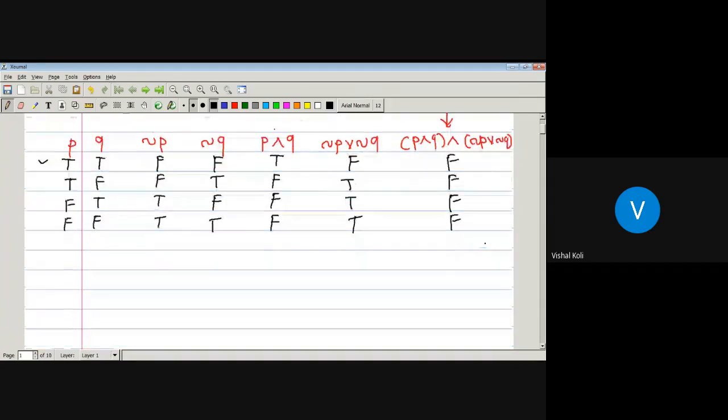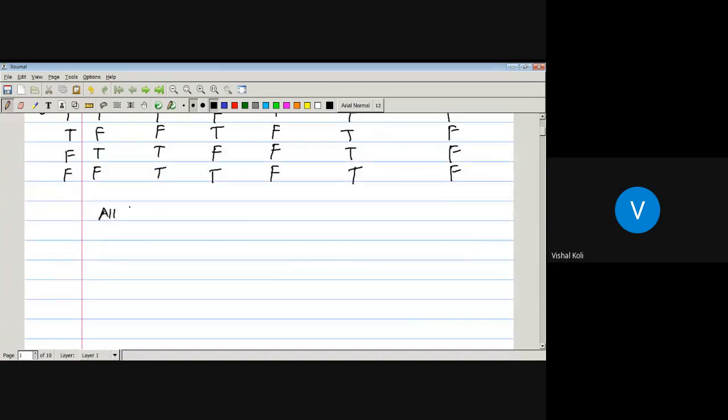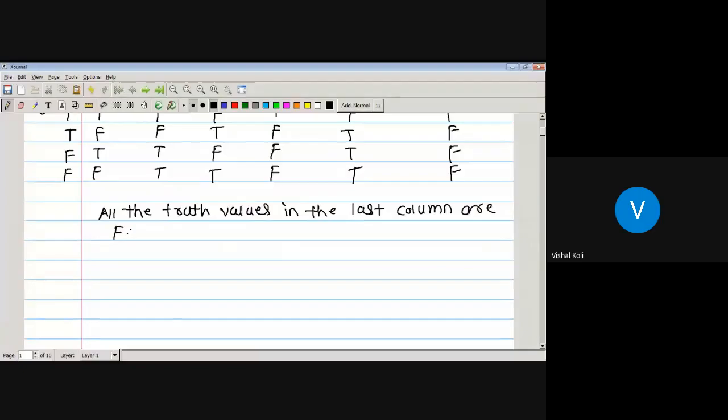So all the truth values in the last column are identical, that is, the pattern has truth value false for all possible combinations of truth values of its prime components. Therefore, it is a contradiction.